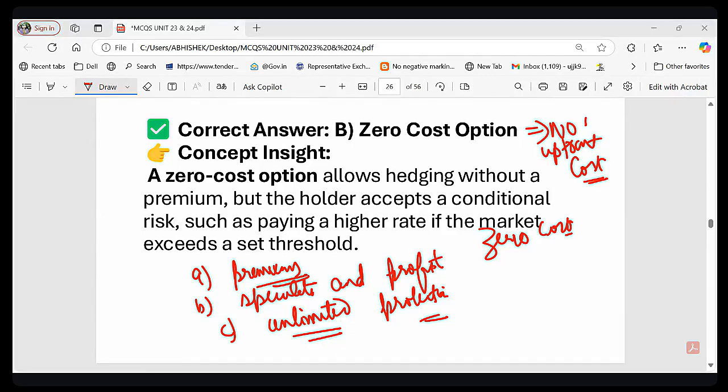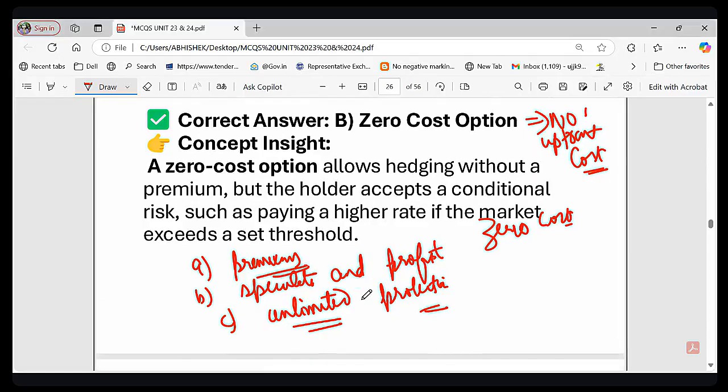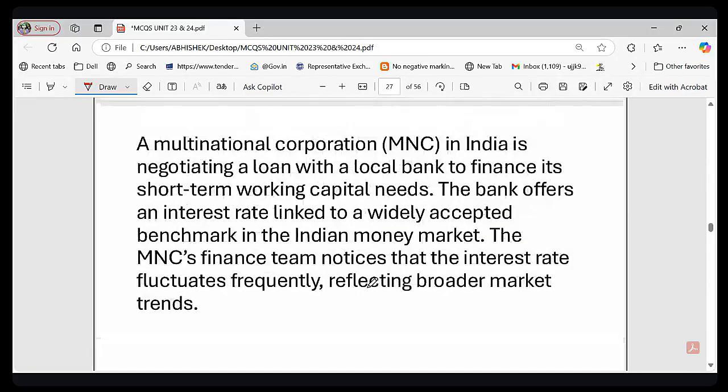So now let's switch our focus to the next question. The next question, as you can see, is available on your screen. It says that a multinational corporation, an MNC in India, is negotiating a loan with a local bank for its short-term working capital need. The bank offers an interest rate linked to a widely accepted benchmark that fluctuates frequently based on market trend, right? I hope the question is clear.